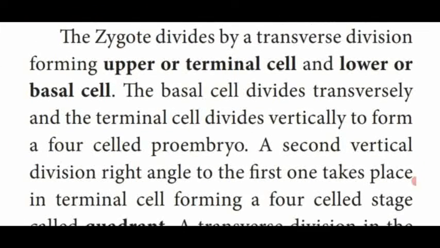Dear students, the zygote divides by a transverse division. The zygote, which contains 2n number of chromosomes, that is the diploid zygote, undergoes a transverse division to form a 2 cell stage: one is the upper cell or terminal cell and the lower cell or basal cell. First of all, the diploid zygote undergoes a transverse division. What does transverse mean? Horizontal. Transverse division to form a 2 cell, upper terminal cell and lower basal cell.